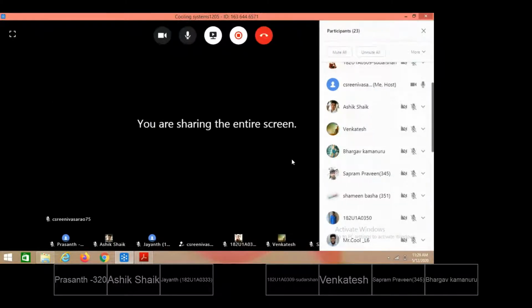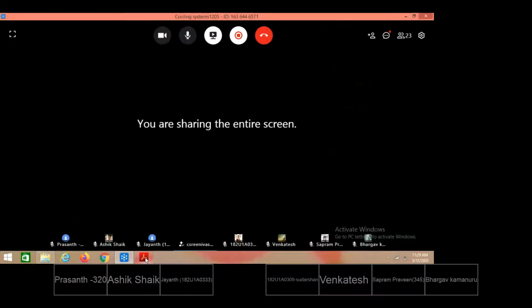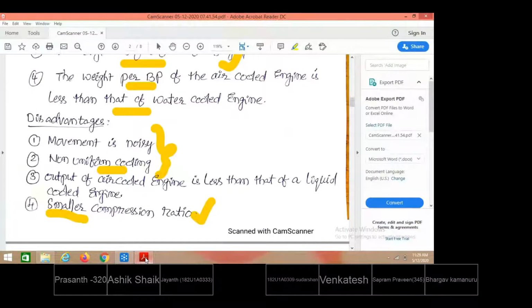So that is what we have seen. So why do the temperatures have to be reduced in engine parts? If the heat is not properly dissipated, due to the continuous rise of temperature, the parts may expand, and an interference fit is going to be developed between the parts, and over a period of time the total engine parts may get seized, and the engine is going to be damaged.